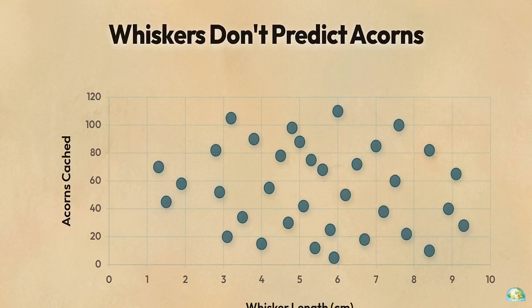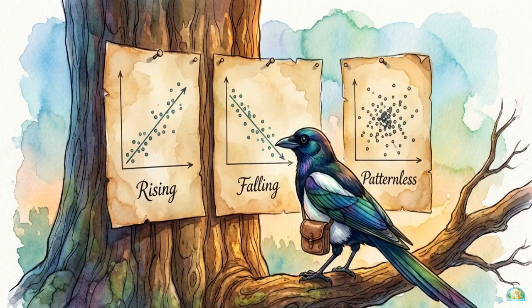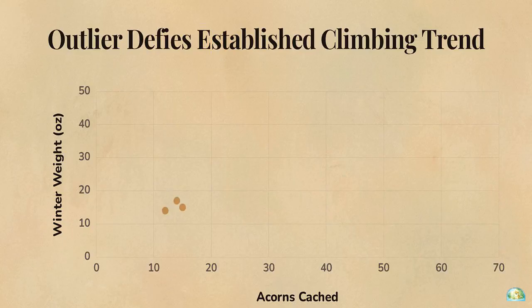Now, let's look at a third chart, plotting whisker length against the number of acorns cached. The points scatter randomly across the grid. There is no directional shape here at all, which indicates 0 or no association. Reading the slope of the cloud immediately answers whether 2 traits grow together, naturally trade off, or operate entirely independent of one another.